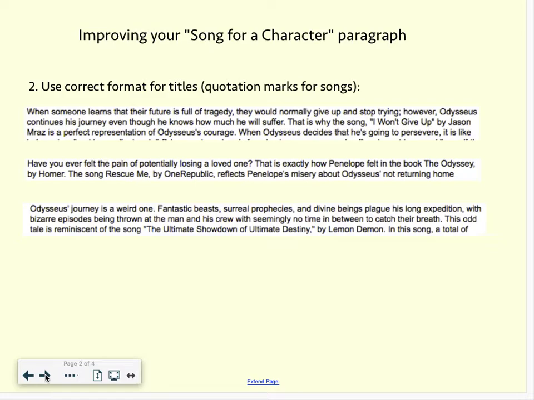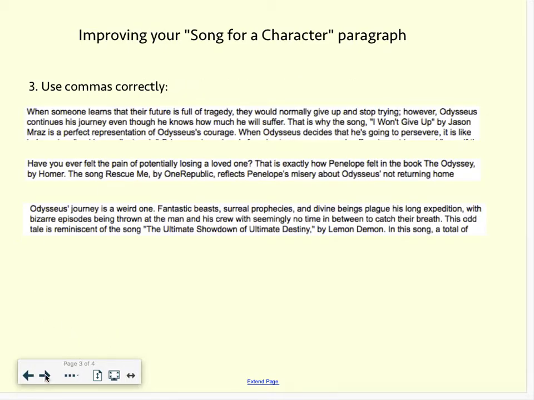Secondly, use the correct format for titles, and in the case of, I think, all of these responses, the only titles you'll need to format correctly have to do with the titles of songs. This first example here has it done correctly. Songs should be in quotation marks. This second example doesn't, because this just says the song Rescue Me. It's capitalized, and that's correct, but it should be in quotation marks.